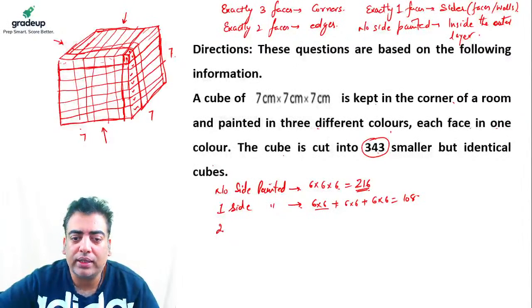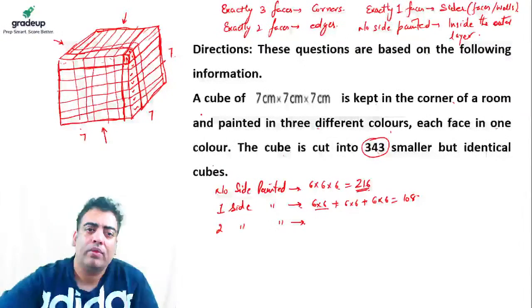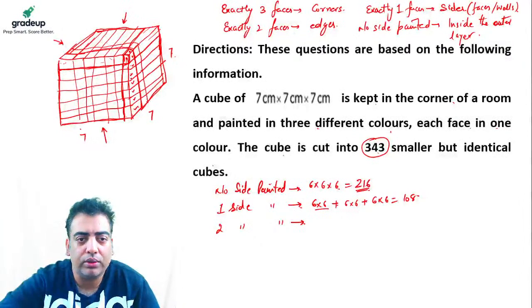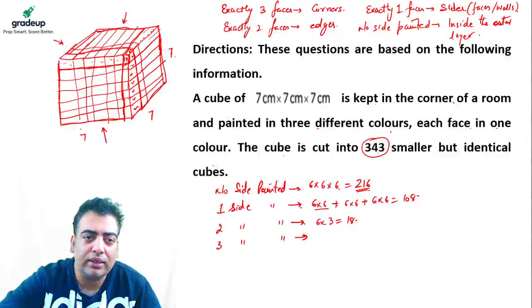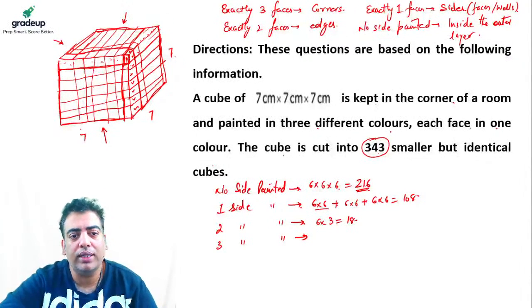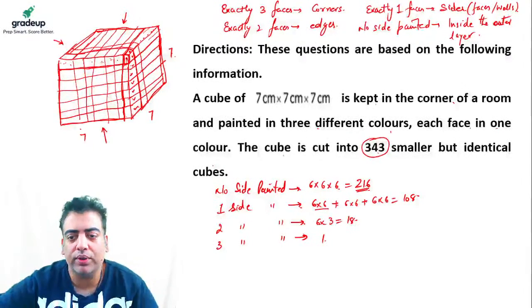Now the cubelets whose exactly two sides are painted. So we can observe it here. So 1, 2, 3, 4, 5, 6 along this edge, 6 along this edge, and 6 again along this edge. So 6 into 3, this answer comes out to be 18. Now the cubelets whose exactly three sides are painted. As we just discussed, this is the only cubelet whose exactly three sides are painted, so it will be plus 1. Now you can always add the four values to verify that their sum is 343.